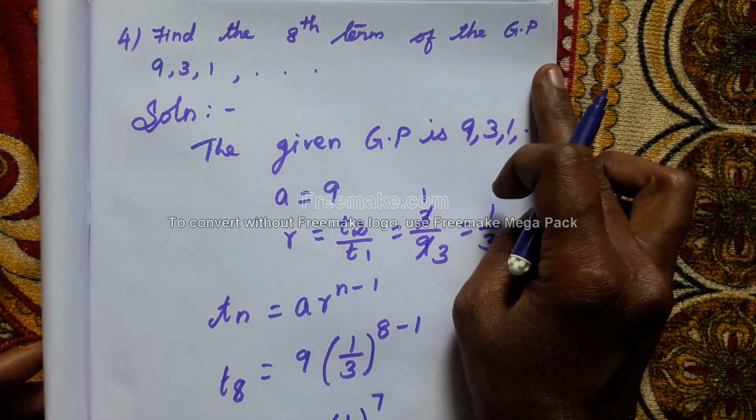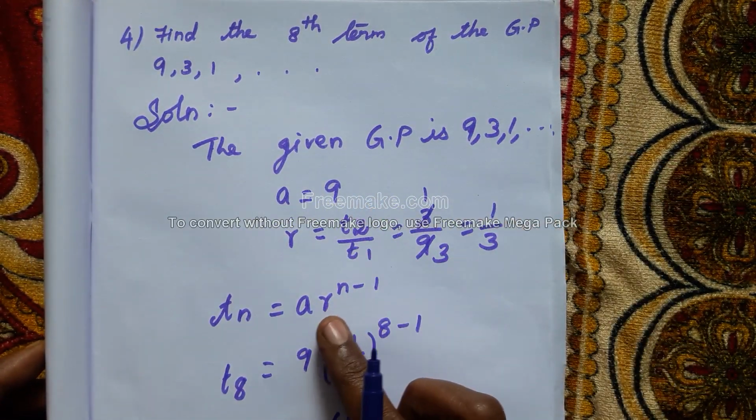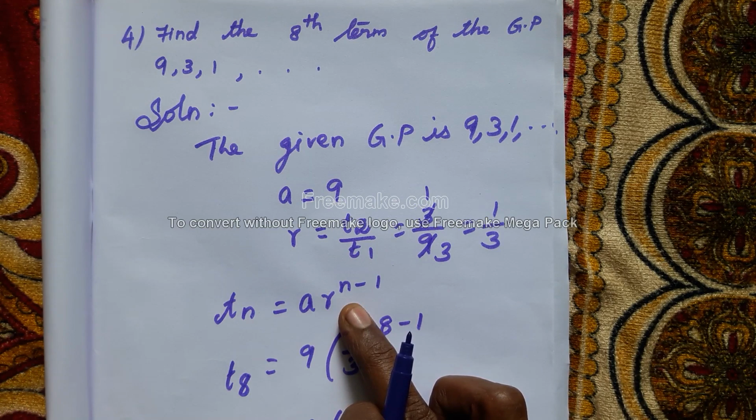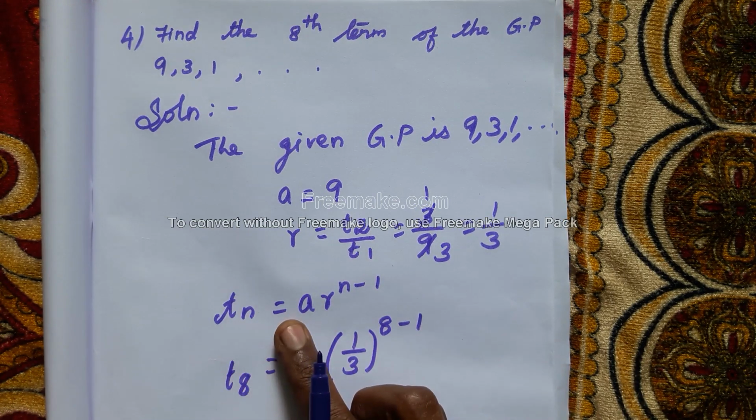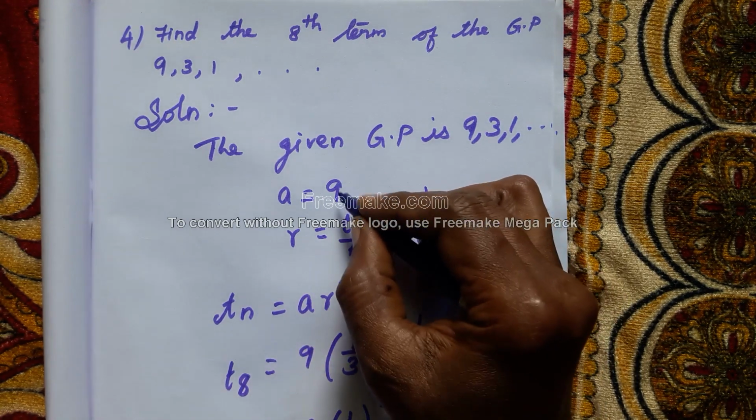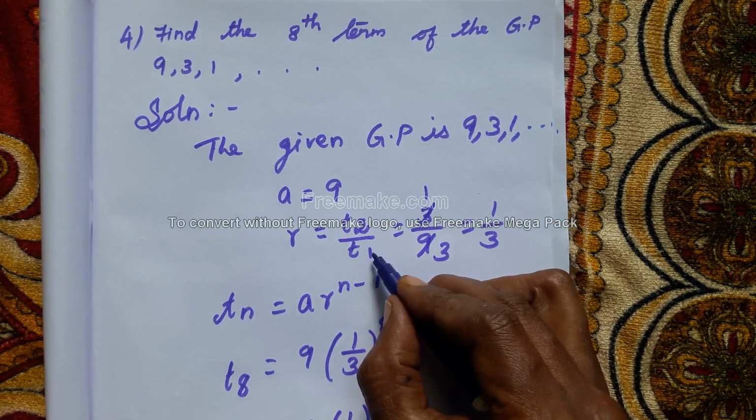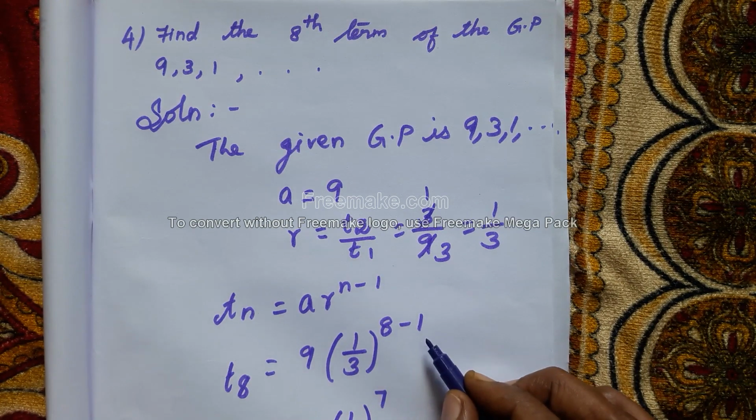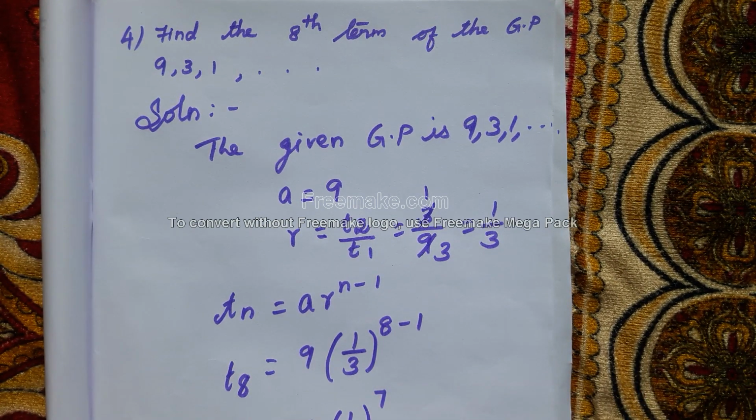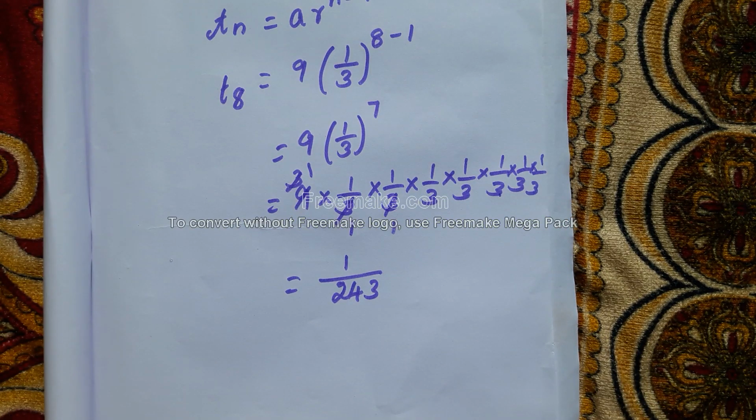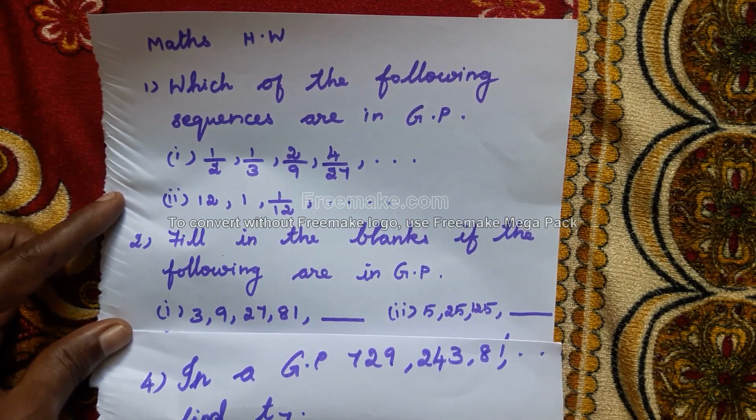Clear, students? The 8th term of a GP we have to find out. What's the formula? Tn is equal to the general term. In the previous problem we used the general form; here the general term, Tn is equal to AR power n minus 1. T8 we want to find out. A is equal to 9. R is equal to T2 by T1, 1 by 3. So T8 is equal to 9 into 1 by 3 the whole power 8 minus 1. 8 minus 1 is 7. So we are getting the answer 1 by 243. Any doubt? Okay. Have you understood, students?